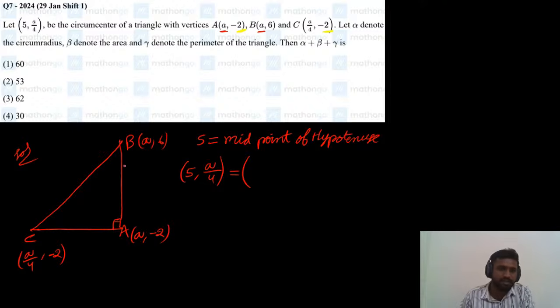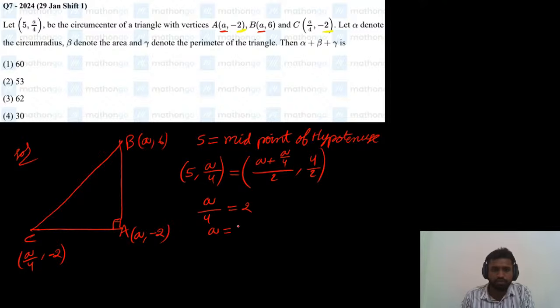And from this triangle, what is the midpoint of side BC? The midpoint of side BC is a plus a by 4 divided by 2 comma 6 minus 2 divided by 2, which is 4 by 2. By comparing both points, a by 4 equals 2.